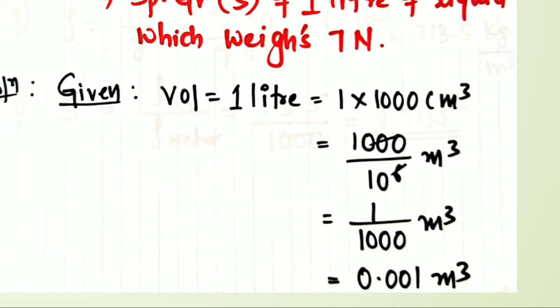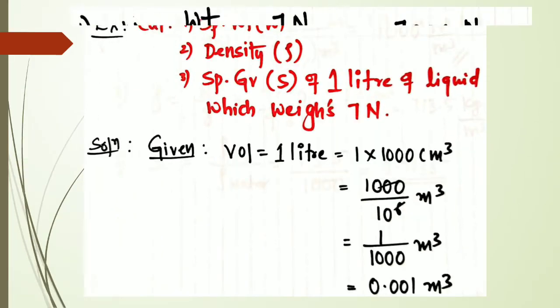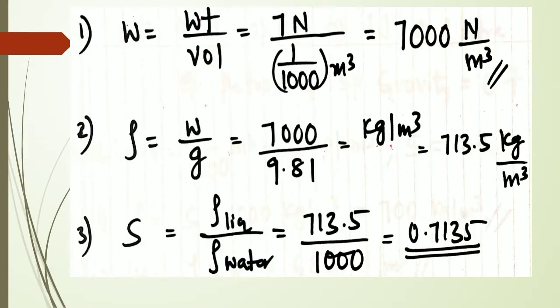This is how you can convert liter to meter cube. So volume is known to me, and weight, capital W, is known to me. Then specific weight is equal to weight by volume, you know the formula.